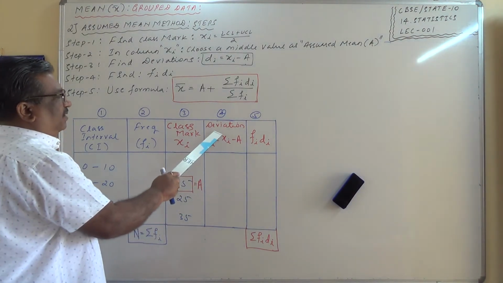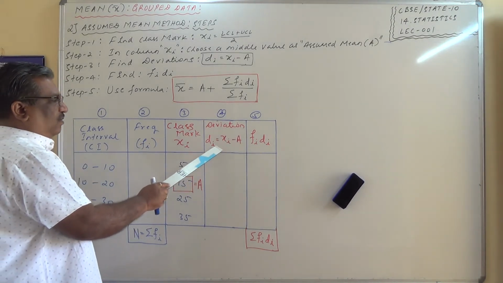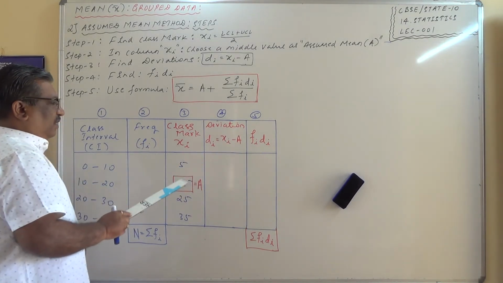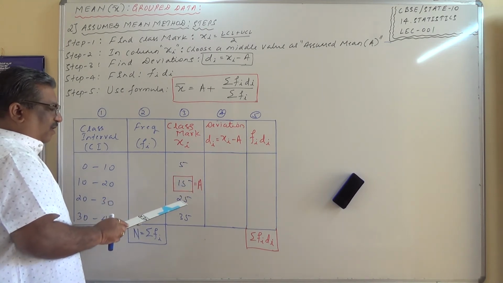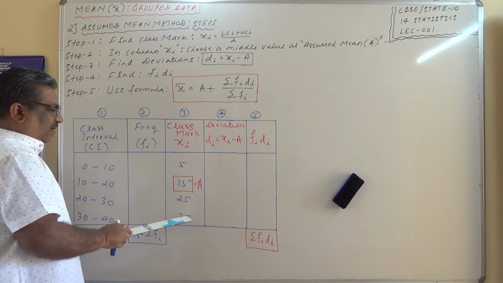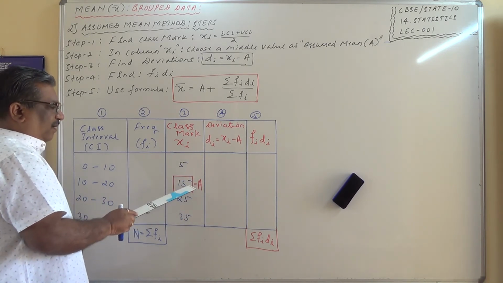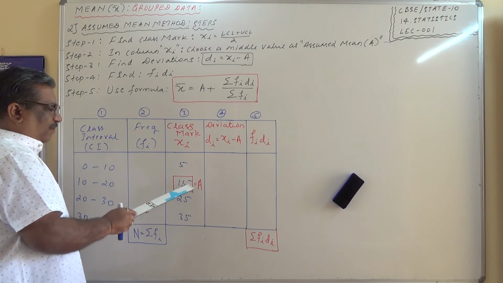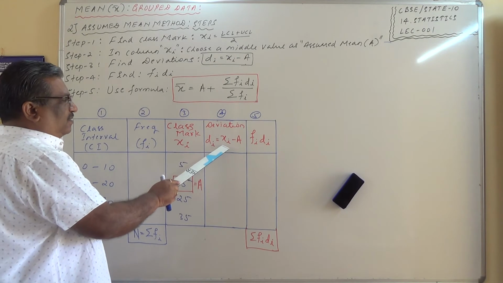Next, you calculate the deviations. How do you calculate the deviations? di is equal to xi minus A. That means this observation minus this, then this minus this is 0, then 25 minus 15, 35 minus 15. How do you get these deviations? 5 minus 15, 15 minus 15, 25 minus 15, 35 minus 15. This is how we obtain the deviations.